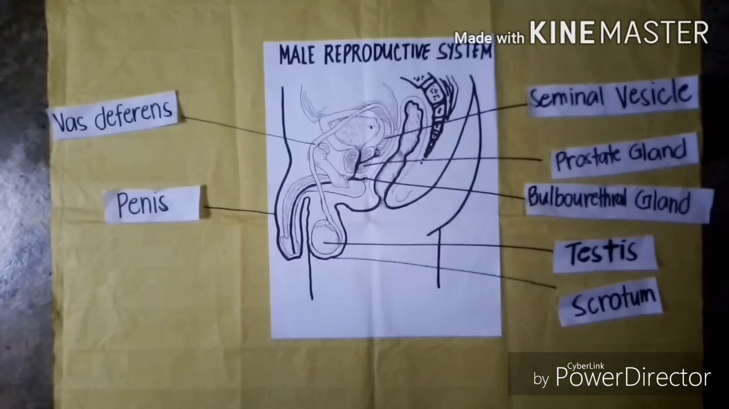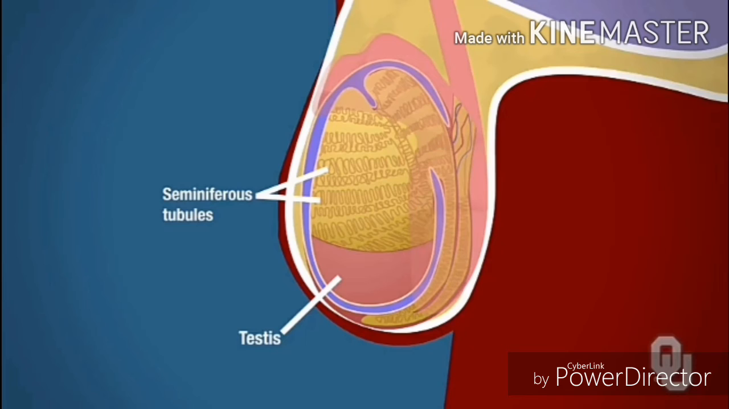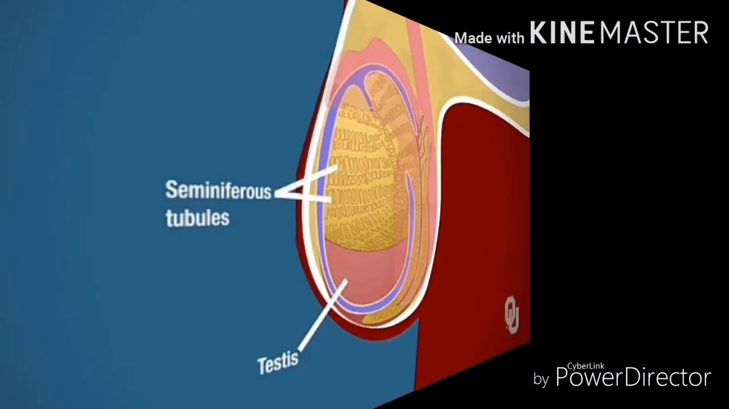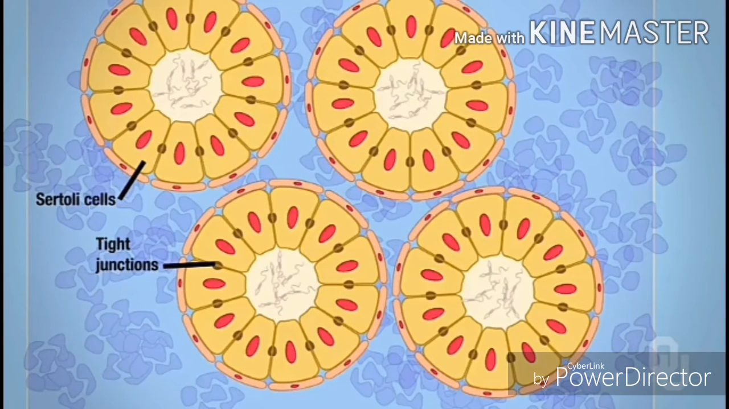The first part that I am going to discuss is the testes. The two testes, also known as the testicles, are the male gonads responsible for production of sperm and testosterone. The testicle is composed of seminiferous tubules. These tubules produce sperm via spermatogenesis. The lumen of the seminiferous tubules is lined by cells called Sertoli cells. These Sertoli cells are connected via tight junctions.